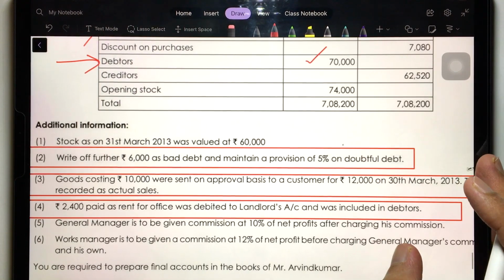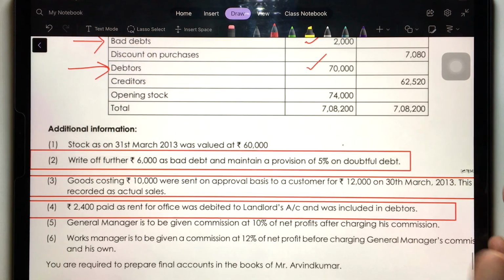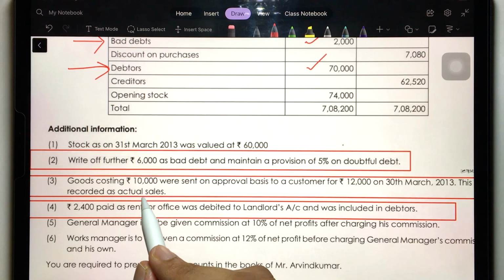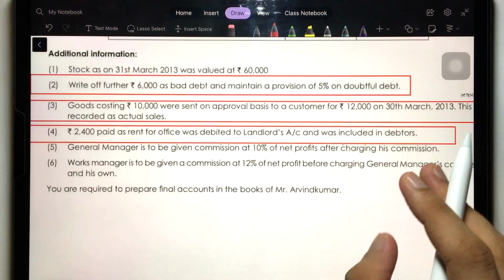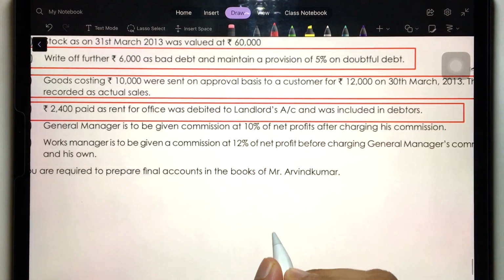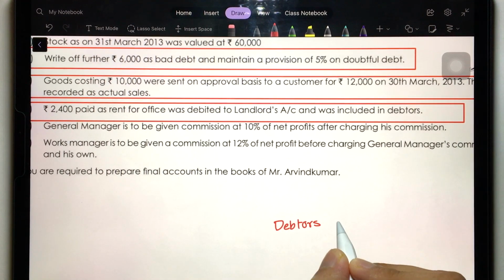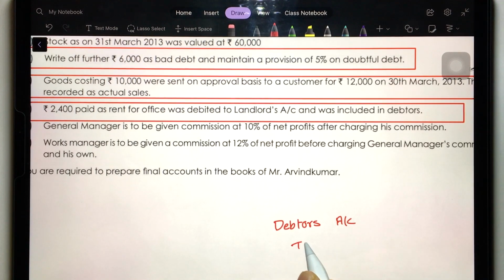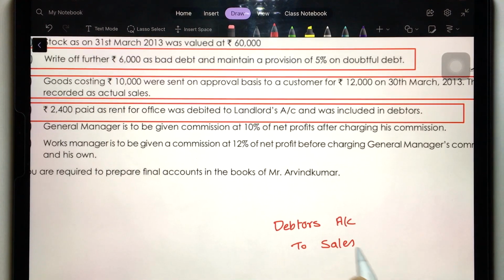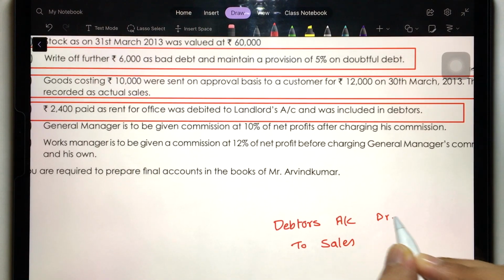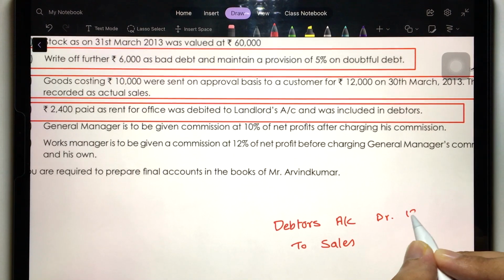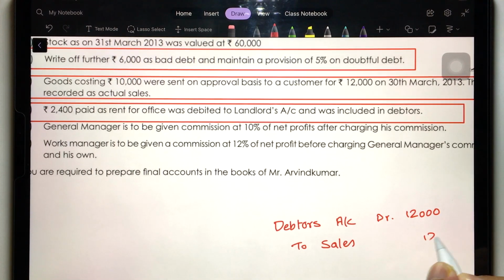This transaction, goods sent on approval basis, is treated as actual sales. Actual sales means debtors account, customers account or receivables account, to sales account. This entry was passed for 12,000. Is this correct entry? No.